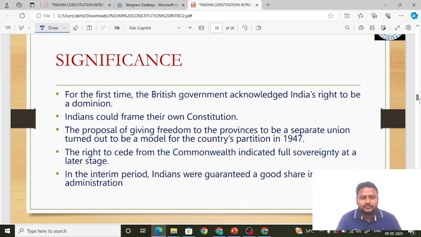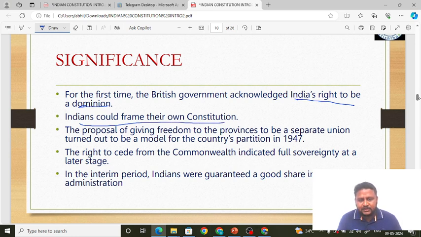See, first thing is, for the first time, the British government acknowledged India's right to be what? India's right to be a dominion. Okay, India can be a dominion. For the first time, the British acknowledged, that is, accepted. And they also said India could frame their own constitution. Okay, that is what it said, that is after the war.